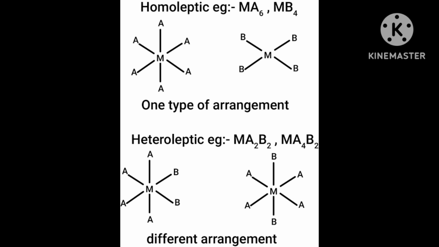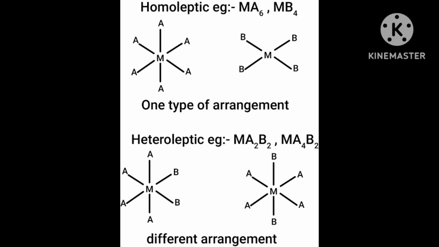Now come to stereoisomerism. Stereoisomers have the same chemical formula and the chemical bonds are also the same.